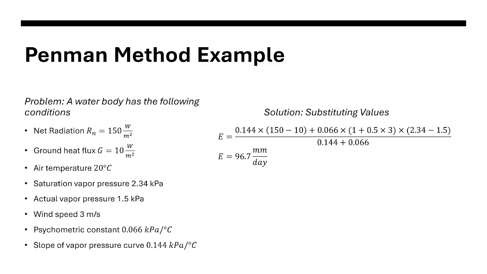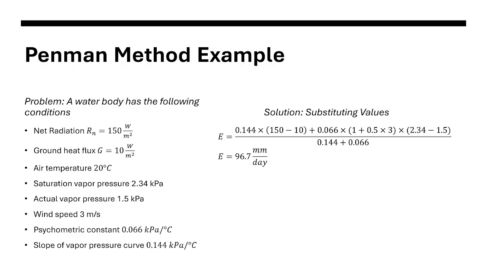Oh, I think this is 1 plus b times u. Yeah, that's the wind function, right? So we do not have a correction here because we have 0.066 as your gamma multiplied by the wind function, meaning that is 1 plus b times u, wherein our b is 0.5 multiplied by 3, which is our wind speed, that is u.